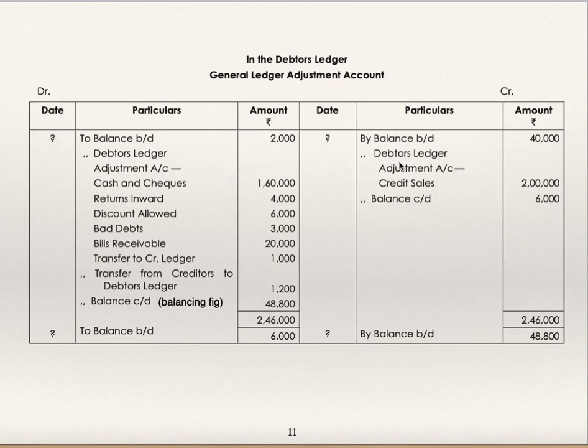Only the heading changes: "by debtors ledger adjustment account" and "to debtors ledger adjustment account." You have to be very careful about this heading. All else remains the same, only on the opposite side.